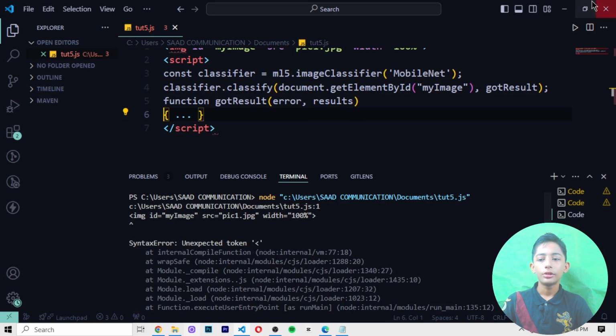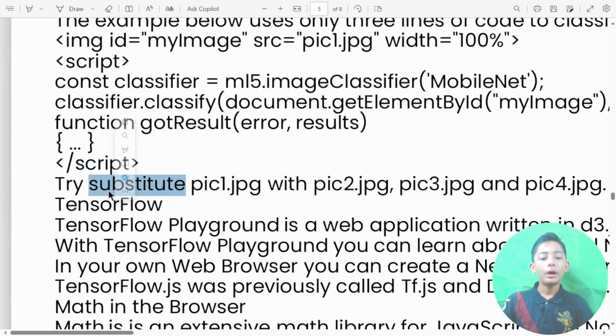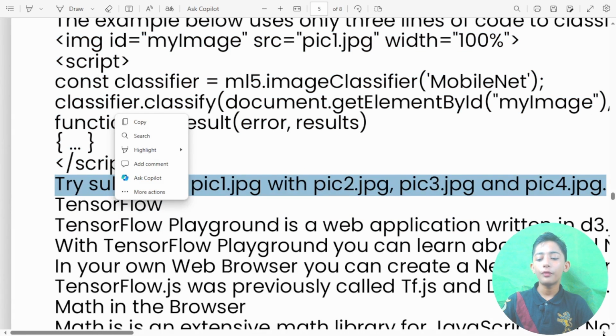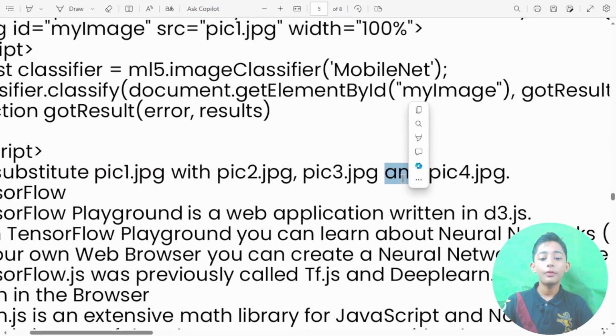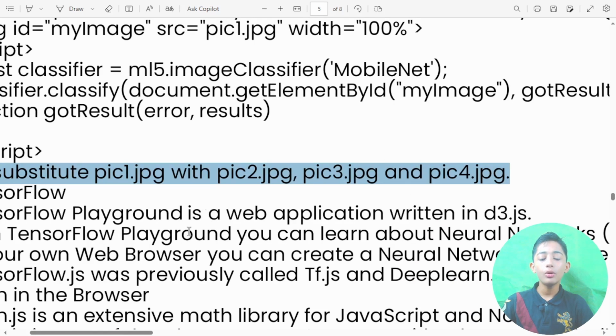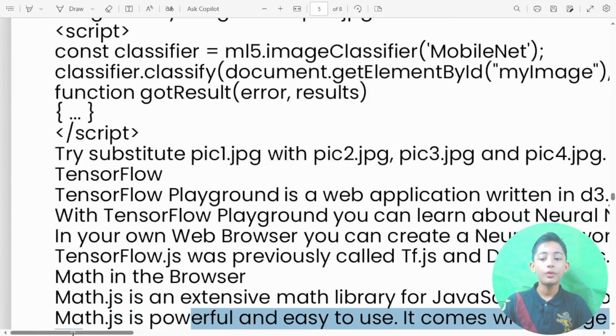You can see it. So now let's come on it. Try substituting pic1.jpg with pic2.jpg, pic3.jpg and pic4.jpg.